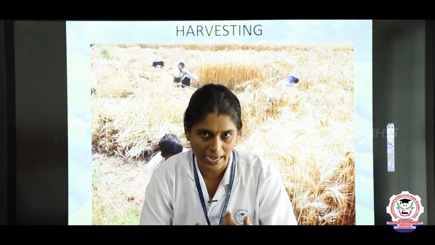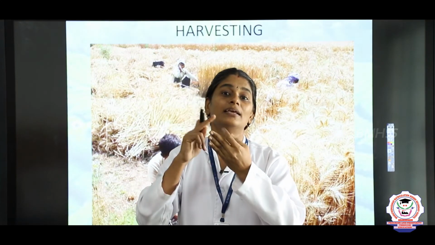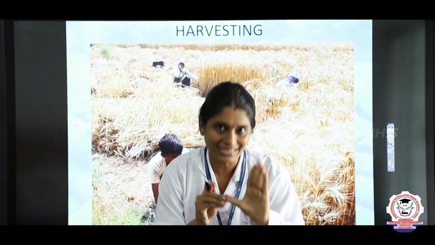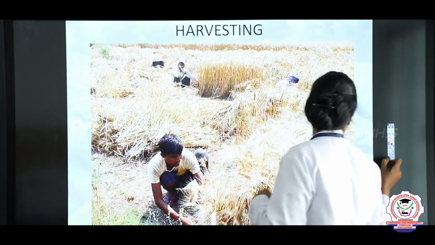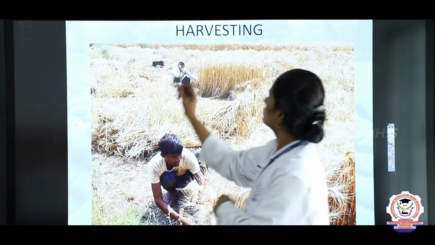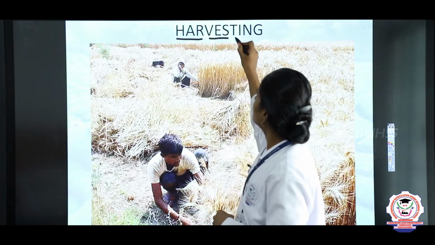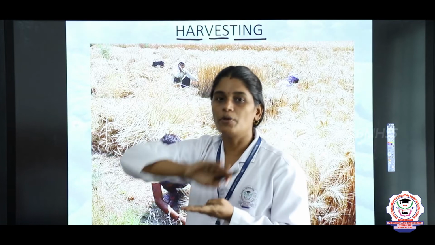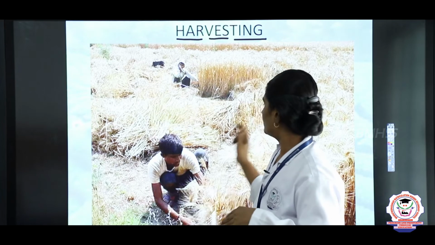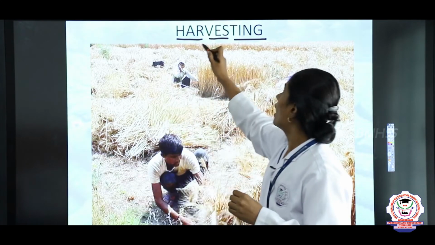So the next one, the last stage. The first one is plowing, then manuring, sowing, then irrigation, then spraying pesticides, and the last stage is harvesting. What is harvesting? Harvesting is nothing but cutting the crops. Once the crops ripen, we have to remove the crops from the field. So this cutting and gathering of the crops is called harvesting.